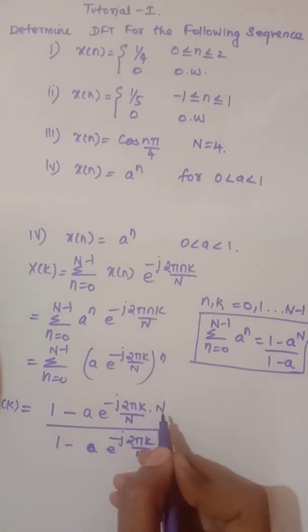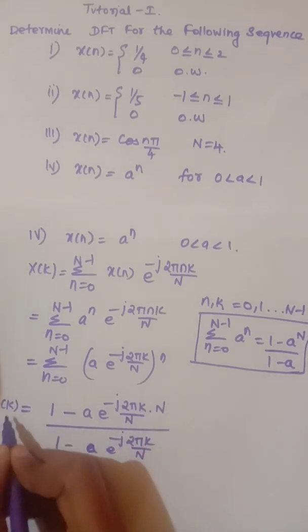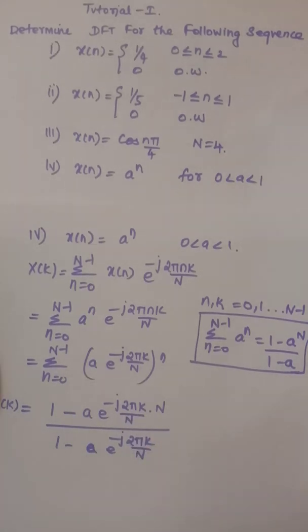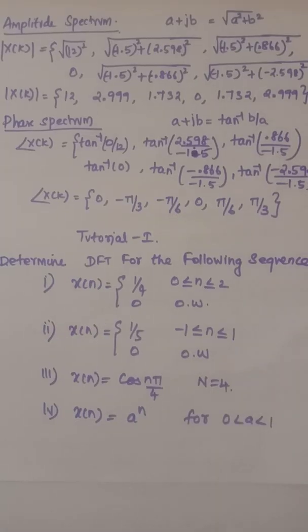So if we know the finite value of N, we can simplify this and obtain the DFT as we solved in the previous problem. Students, I hope you understand the discrete Fourier transform and how to solve the problems. So try these 4 problems and you have to submit them within 2 days.